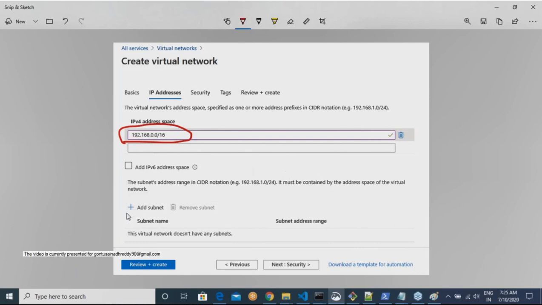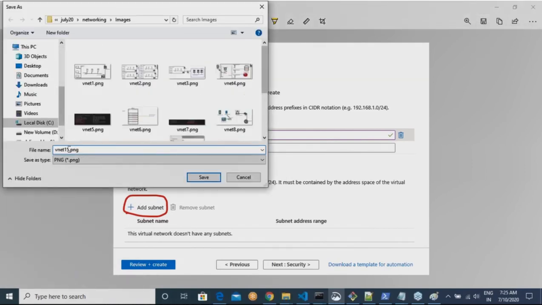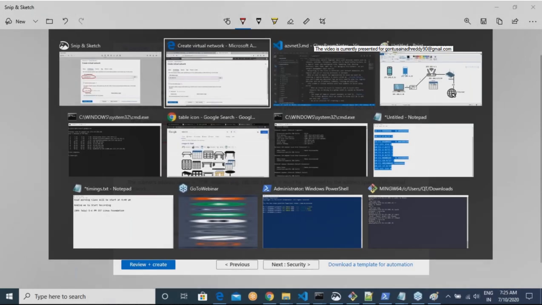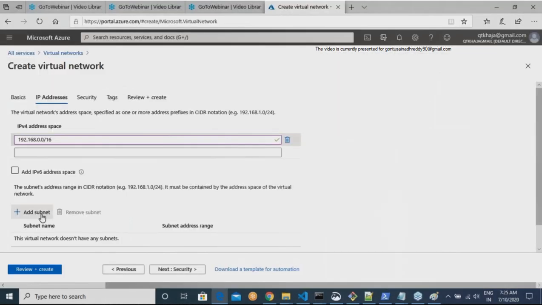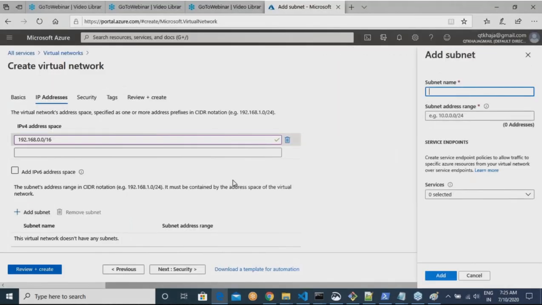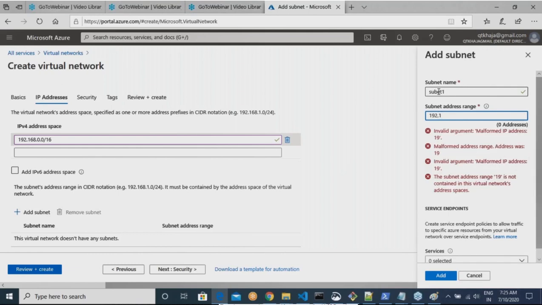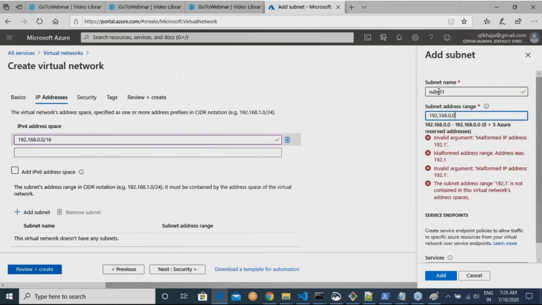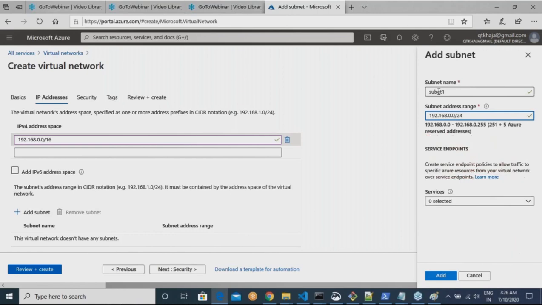And then the next thing which I would do is click on add subnet. I would say that I want to add a subnet, and then it will ask me what is your subnet. My subnet 1, so the network range would be 192.168.0.0/24.